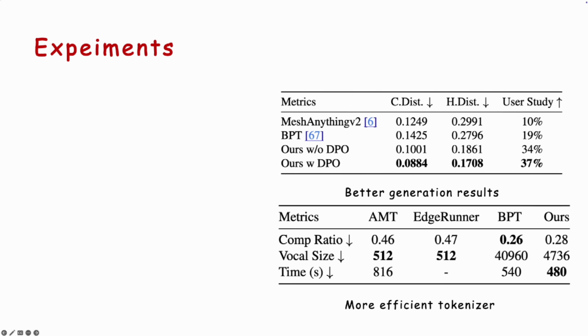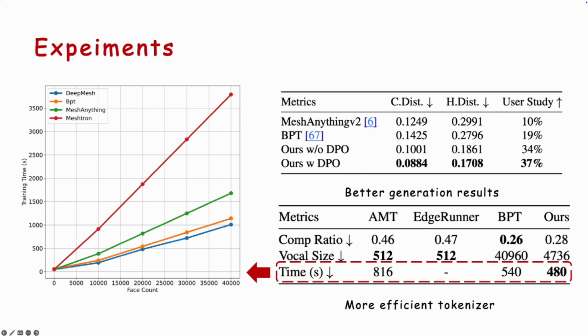We also verify the efficiency of our mesh tokenizer. In addition to comparing compression rate and vocabulary size across different tokenizers, we measure the training time for one epoch on the same mesh dataset. Furthermore, we conduct an ablation study on datasets with varying mesh face counts, where our tokenizer consistently achieves the shortest training time under all settings.